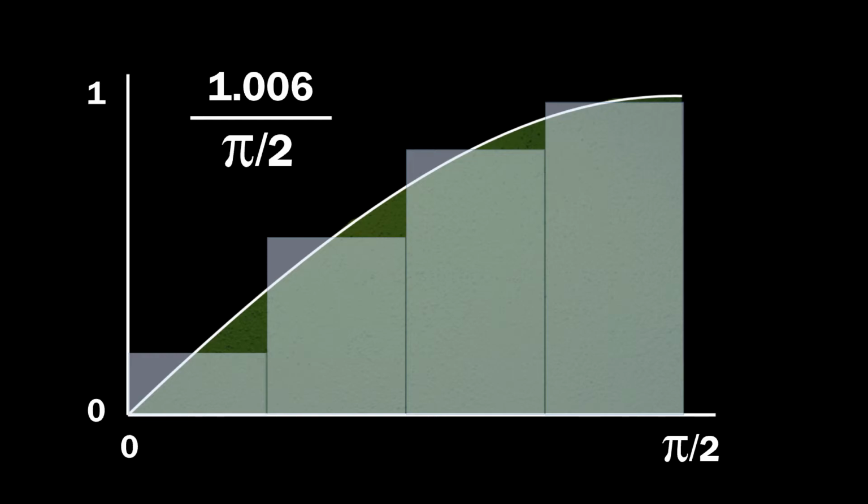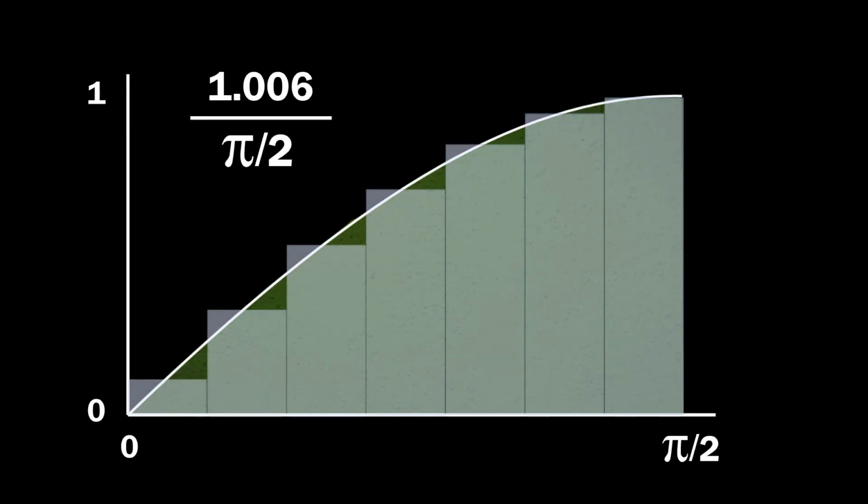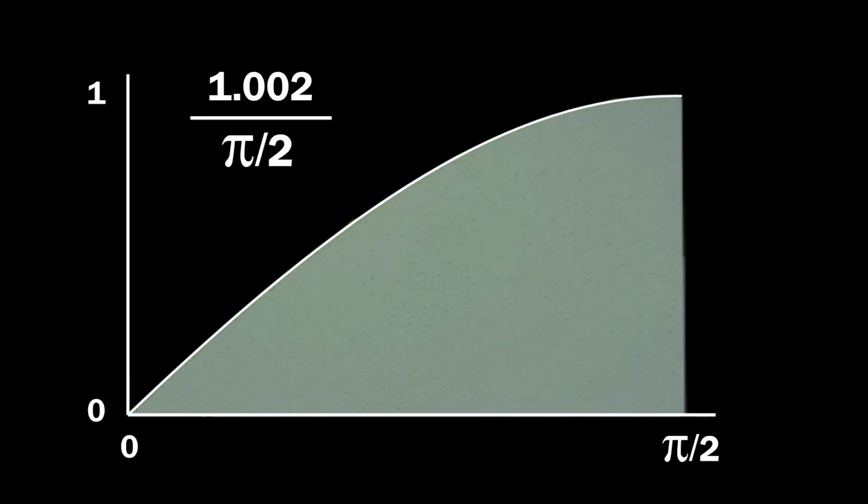Let's add more rectangles to get closer. With 7, the total area is now 1.002. There seems to be a pattern here. As we add more rectangles, the total area gets closer to 1. And indeed, if you were to use infinitely many rectangles, the resulting area would be exactly 1.